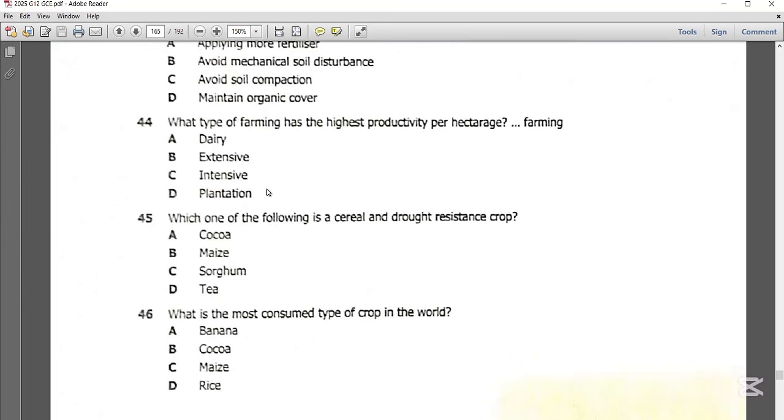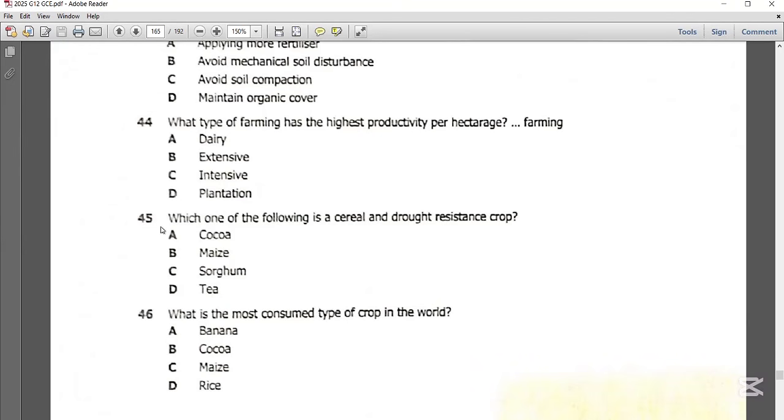Now, intensive farming is a type of farming where you use only a small piece of land, but you produce a lot of crops. So there is that maximization of land in order to produce a lot of produce using that small piece of land. Extensive farming can be productive, but it uses a huge piece of land. So in this case, the best possible answer is intensive farming, because it uses a small piece of land and produces a lot of products, a lot of crops, a lot of produce in general.